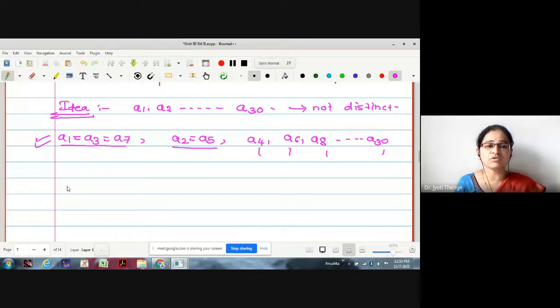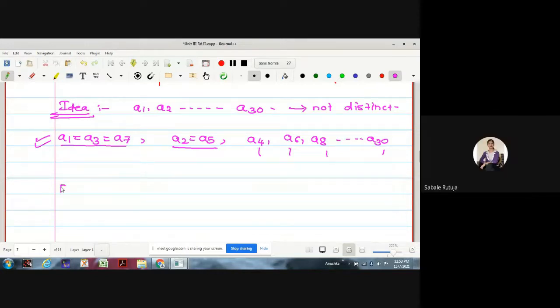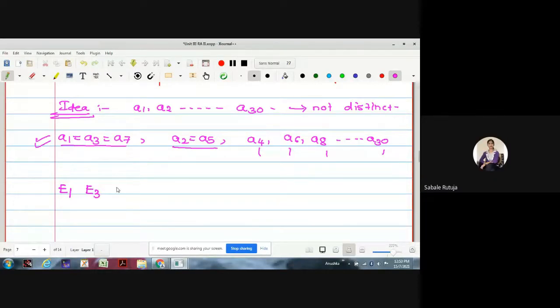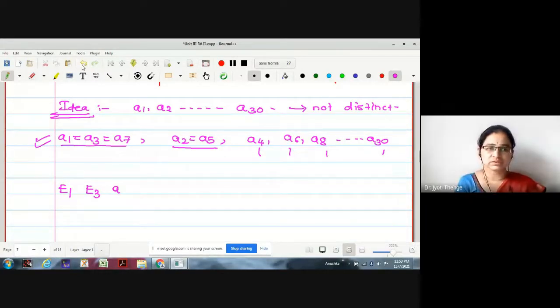For a_1, the set is E_1. For a_3, E_3. For a_7, E_7. These are the sets under consideration for the values a_1, a_3 and a_7. Here, say E_2 and E_5.